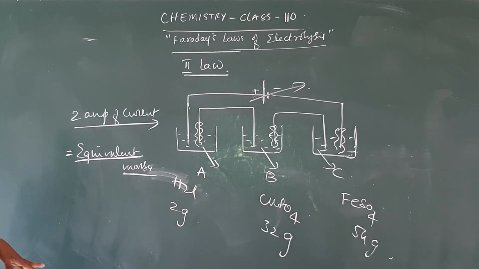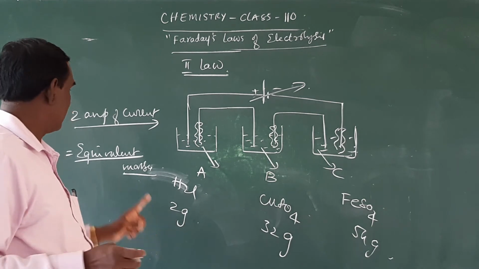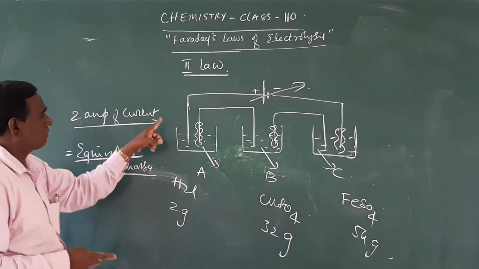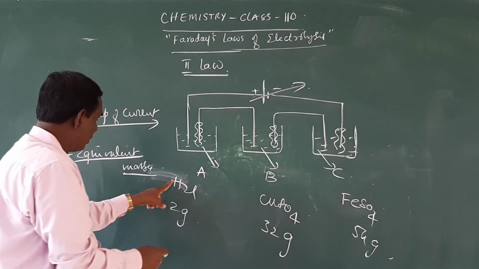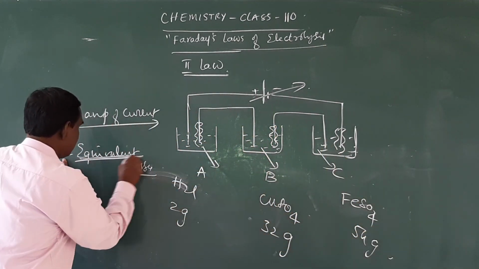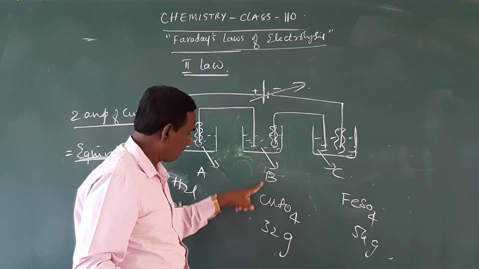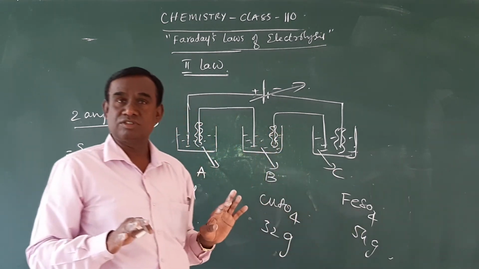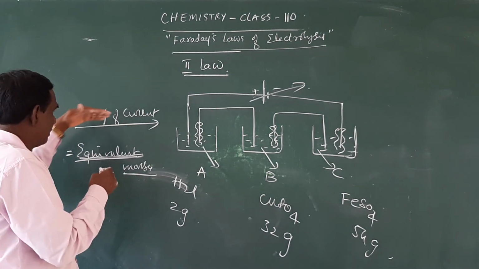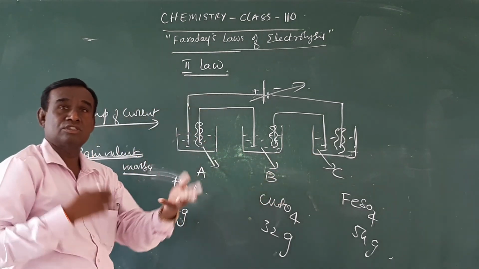When the same amount of electricity is passed through different electrolyte solutions, the amount of the substance deposited depends upon their equivalent masses. That means here we are passing only 2 amperes of current in all the cases, but we are getting only 2 grams here, 32 grams here, 54 grams here. That means that will depend upon its equivalent mass. The equivalent mass of hydrogen is only 2 grams, equivalent mass of copper is 32 grams, and iron is 54 grams. But we are passing only 2 amperes of current. So we are passing the same amount of 2 amperes, but the amount of the substances will be different.